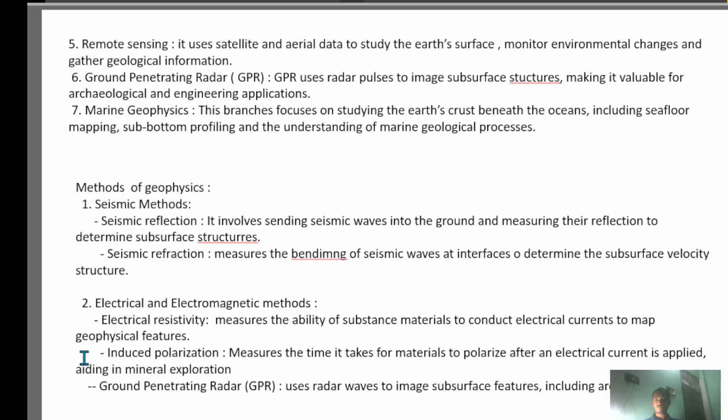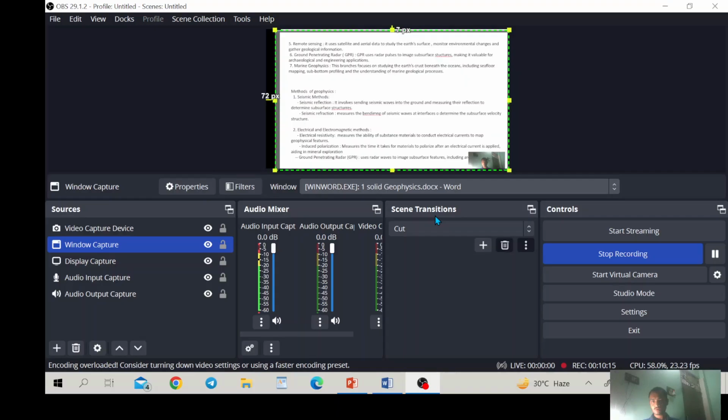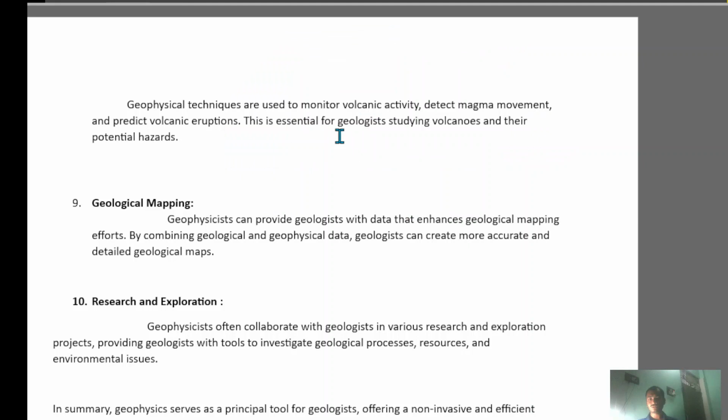So it is not only these 7 types of branches. We have a lot of branches. I will show you the PDF. Just a second. There are 30 branches, which I didn't show you. So here, look, this is the history of geophysics. I will share it with you, along with the tools to understand this. Questions are not coming from it, so I did not consider it in this lecture.